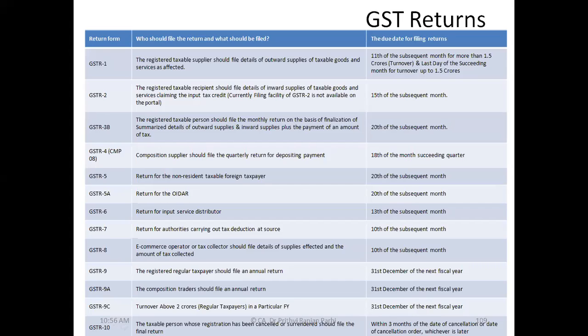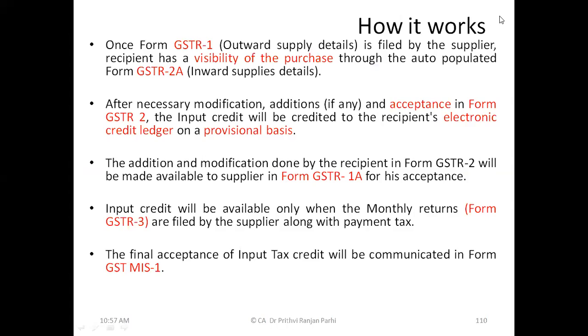These returns help in matching the input of a supplier and in settlement of GST liability by adjusting the input credit. So these returns are relevant. Various kinds of returns are there, various due dates are there. Right now, we are not addressing this return issue. We'll address it in the return chapter.